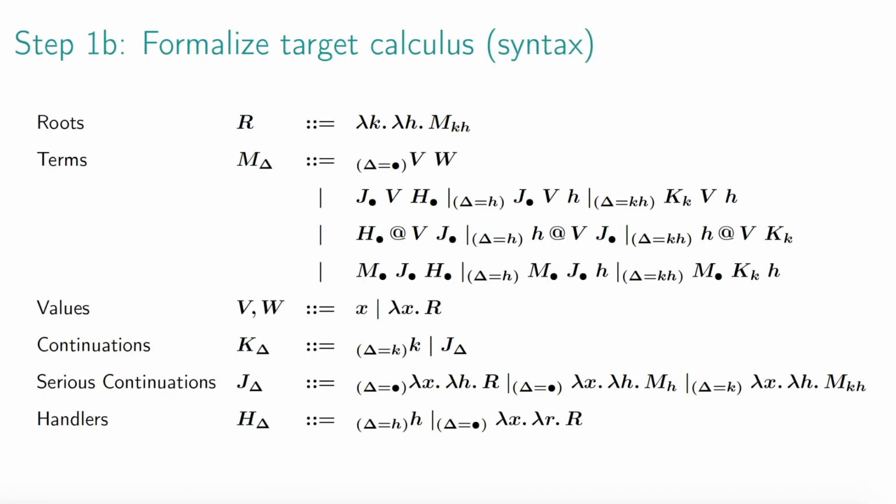Based on this CPS translation, we next formalize the target calculus. The calculus consists of 6 categories of expressions, and as we can see, some of them have an annotation delta. The annotations tell us what continuation variables are in scope, and they allow us to precisely characterize the image of the CPS translation.